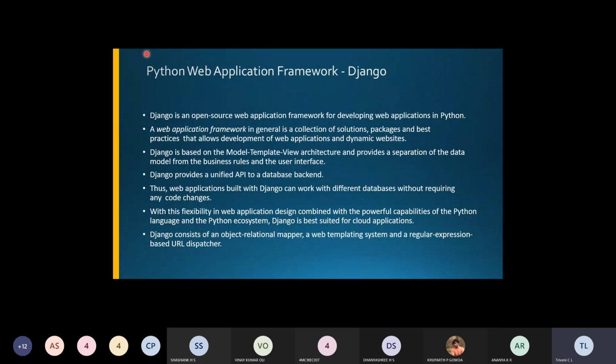If you want to build any of these IoT applications with Xively as the cloud backend, and other data collections, you can use this web application framework and use this Xively cloud here. Now, coming to the next point, Django provides a unified API.